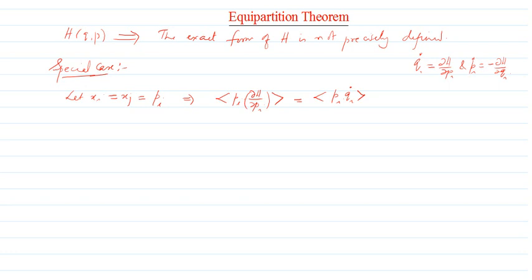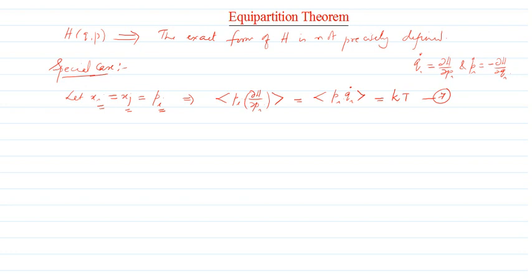And the right side is δij times kT. δij is equal to 1 because I have taken both i and j equal to i itself. So this is simply kT. Let me call this equation number 7.